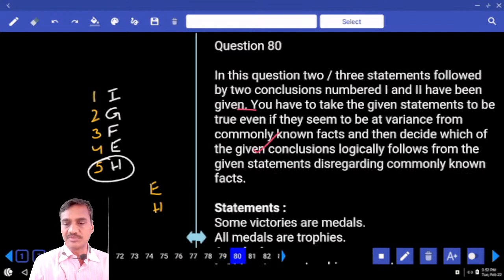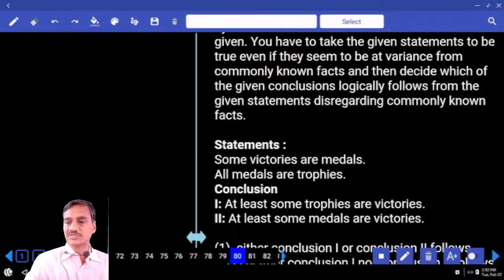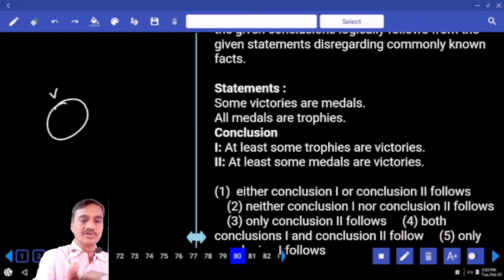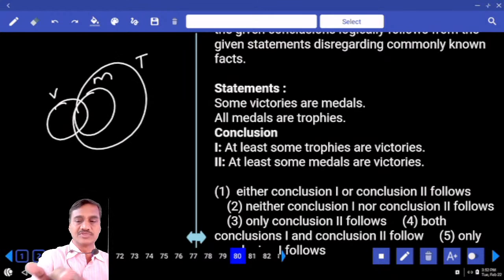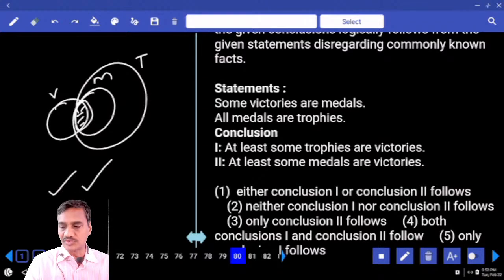The next one, question number 80. Now in this one, 80, it is based on syllogisms, and that too, the first model, logically follows. And in this one, some victories are medals. Now these are the victories that are medals, and all these medals are what? All medals are trophies. And first one, some trophies are victories. Now this is the relation between these two, definitely true. And some medals are victories, medal and victory, there is an intersection again. Hence both the conclusions are true, both 1 and 2, choice 4, question number 80.